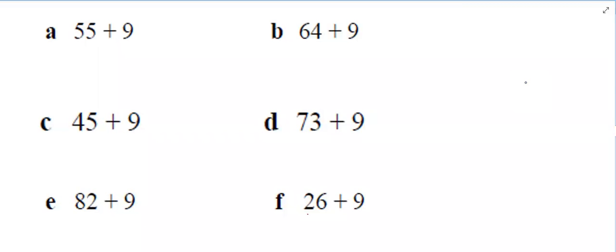Yes, sir. Question number A. Okay, sir. So in this, we just have to add 55 plus 10 minus 1, which is equal to 65 minus 1. 55 plus 10 is 65. Because we added one extra, we are subtracting that one, which gives 64. Okay, then. No, sir, it's 64. Oh, sorry.